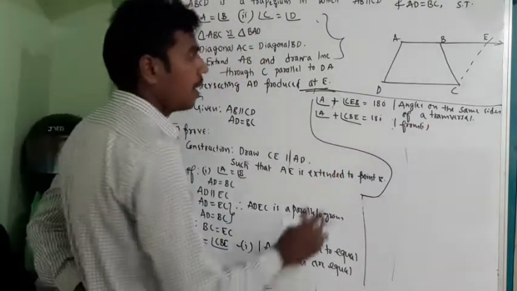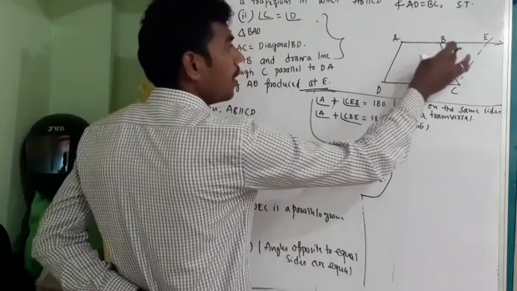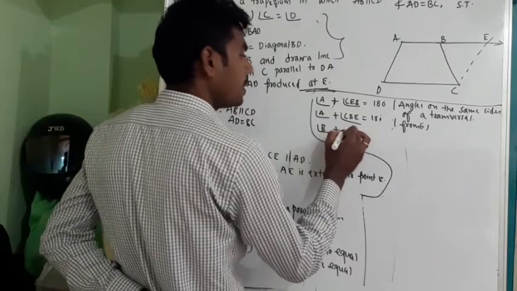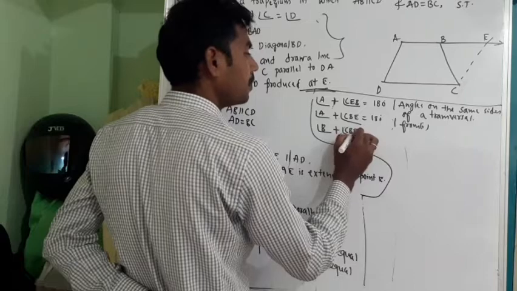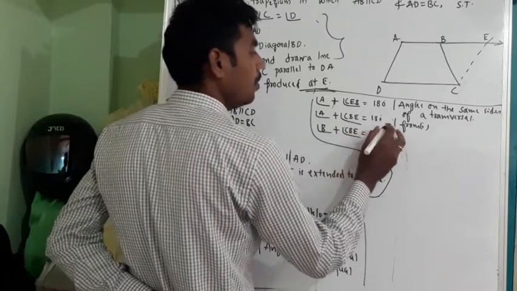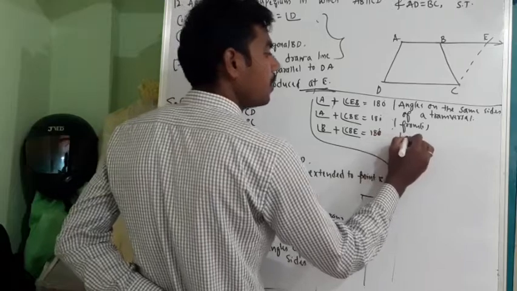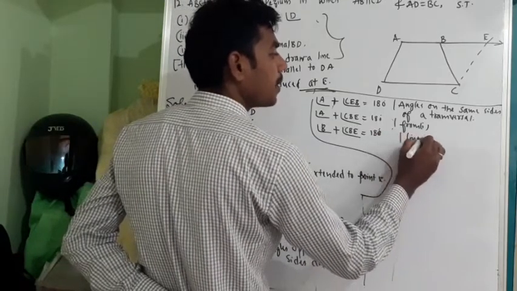Now, one more thing, angle B plus angle CBE is equal to 180 degree because of linear pair. This is linear pair.